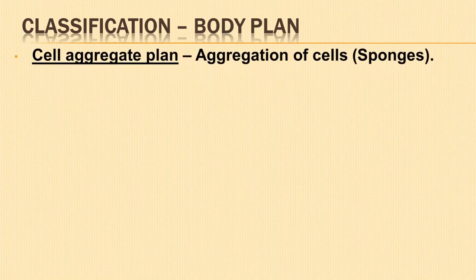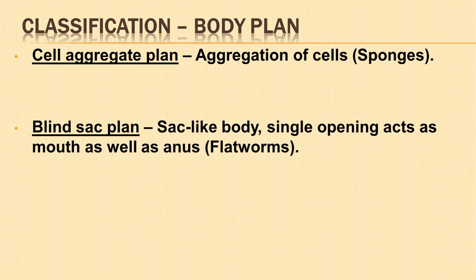Cell aggregate plan. The body consists of a cluster or aggregation of cells which are not organized into organs as seen in sponges. Blind sac plan. The sac-like body is linked with a digestive cavity that opens to the outside by only a single aperture.